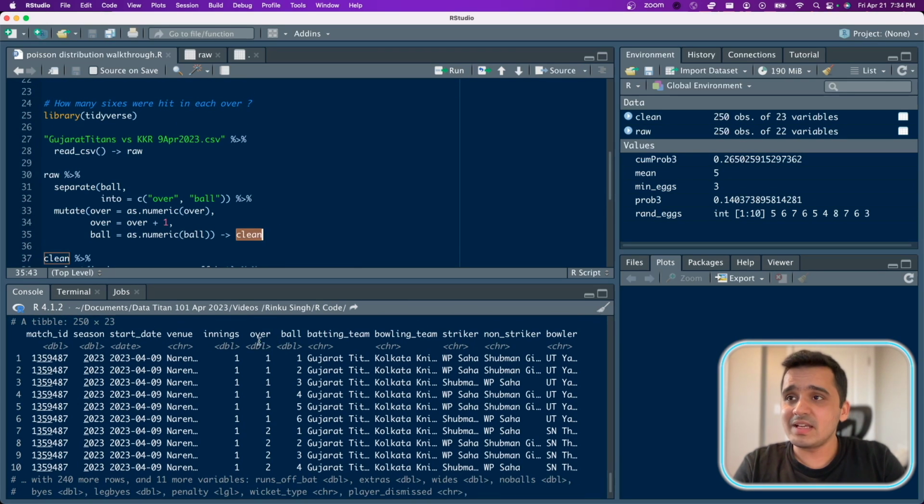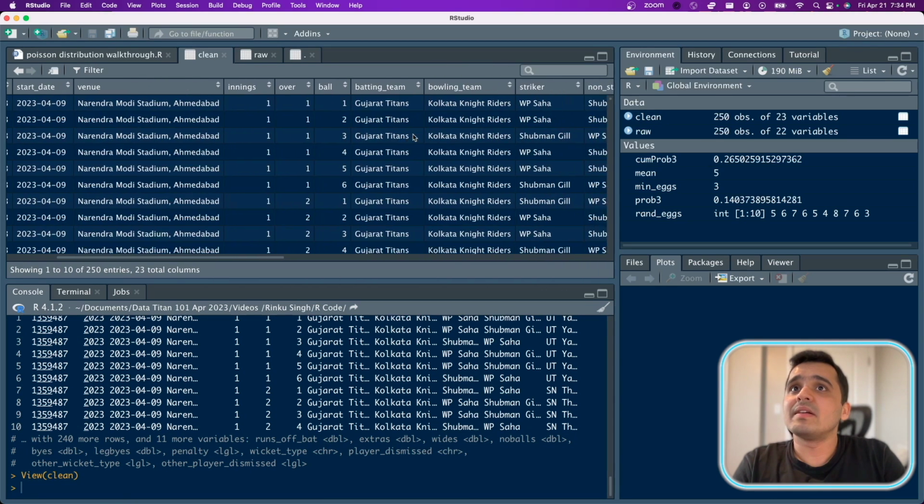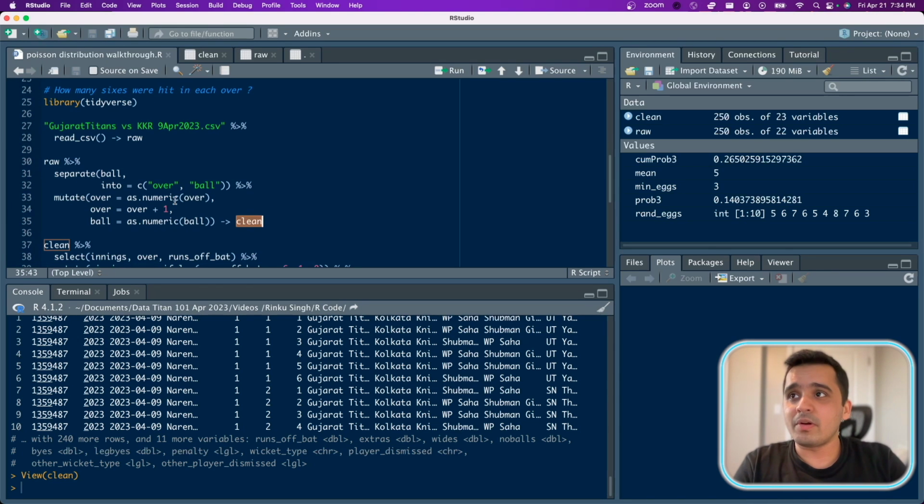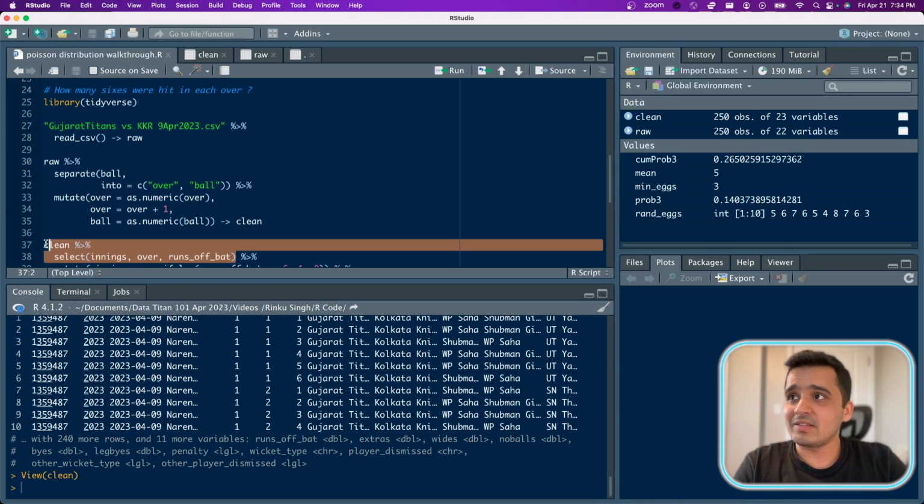So if I run this, I have clean data for my analysis, which contains innings, over, balls, and the main thing that I'm concerned with is the runs off the bat. I want to calculate the amount of sixes. So going back to our code, I'll just first select the columns that I need.